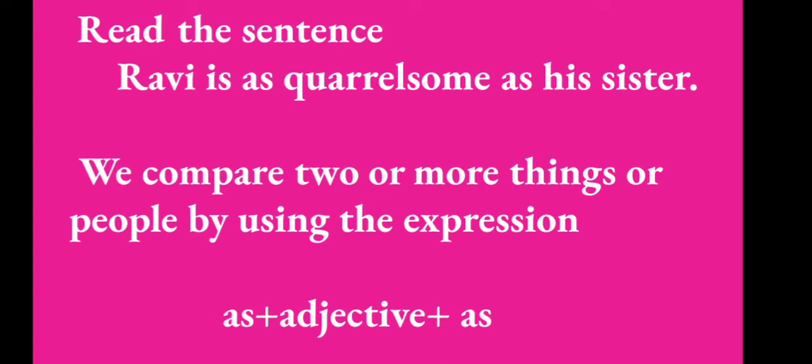So the expression as plus adjective plus as can be used to compare two or more things or people. I'll say it once again. We use the expression as plus adjective plus as to compare two or more things or two or more people.